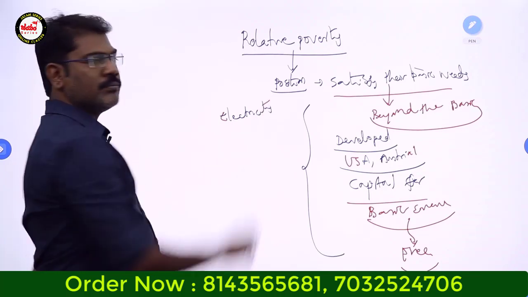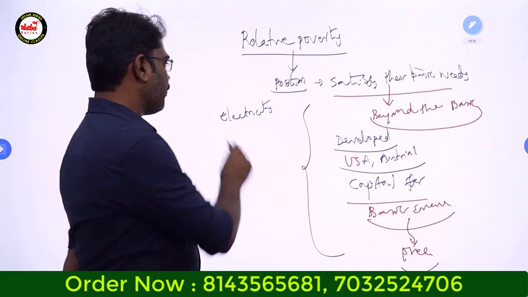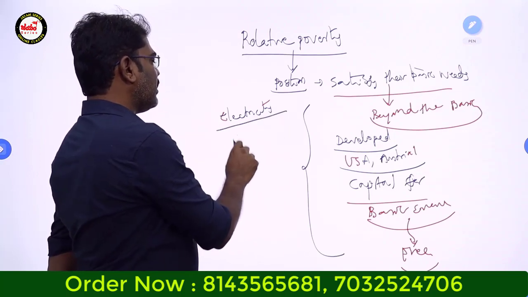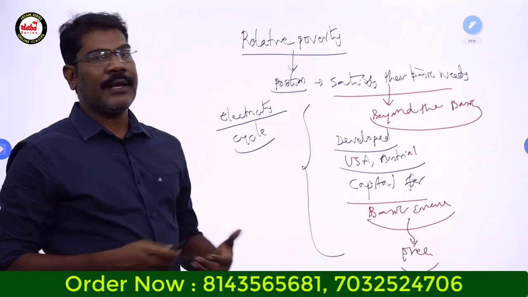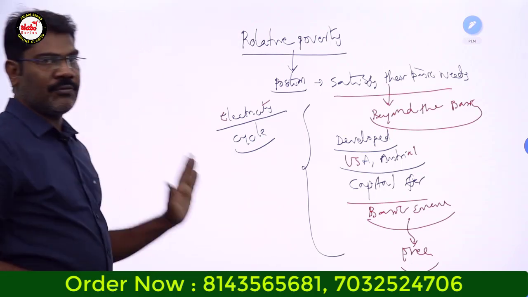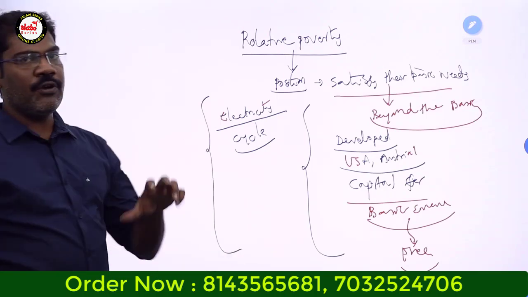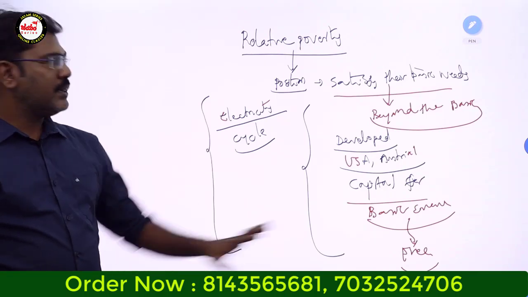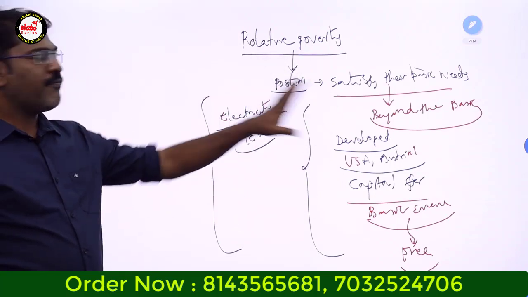They will have the home, but they are not in a position to afford electricity. They cannot even afford a cycle for going to work. So what is the reason behind this? Because these countries have full financial capacity, they are providing all the basic needs to the people free of cost.